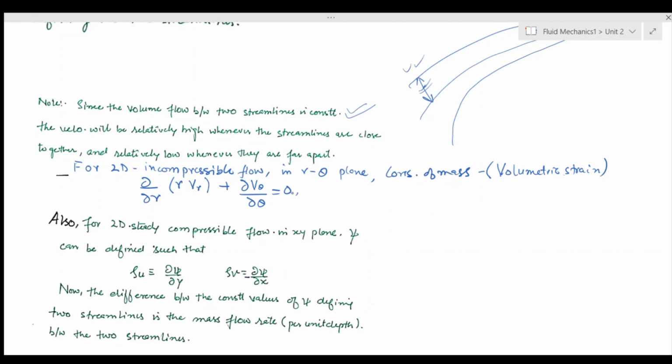For this case, the stream function can be defined, depending on r, theta, t, in such a way that Vr would be equal to 1 by r del psi by del theta, and V theta would be equal to minus del psi by del r.